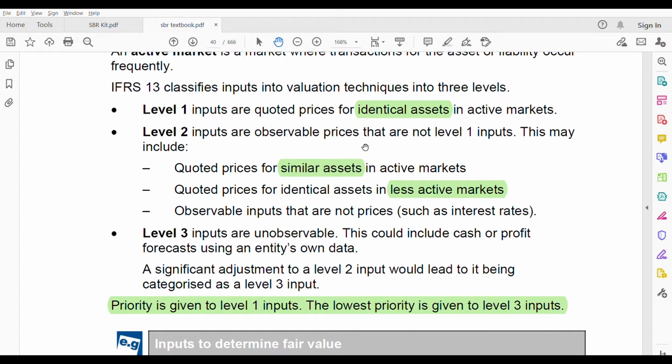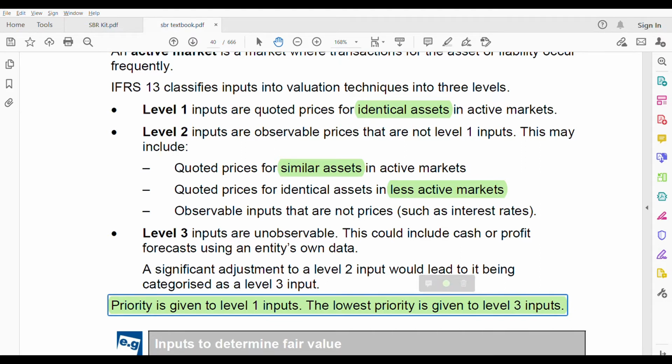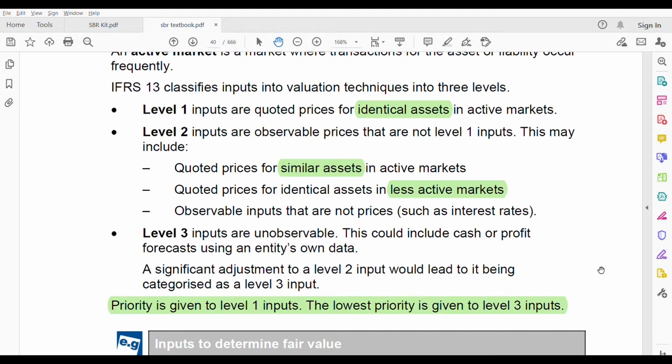In level 2, you see whether there is a less active market but identical asset. If that is also not possible, or similar asset is also not possible, then you go to level 3, where you measure the fair value based on your own cash or profit forecast. But that should be the last one, if you're not having any active market or identical assets or similar assets like that.